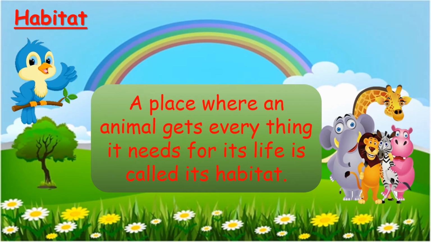The definition: a place where an animal gets everything it needs for its life is called its habitat. You know about animals very well, that on our planet Earth there are many animals. So whenever an animal lives in one place for many years and it fulfills all its needs of life, we call it its habitat. This is the simple definition of habitat.